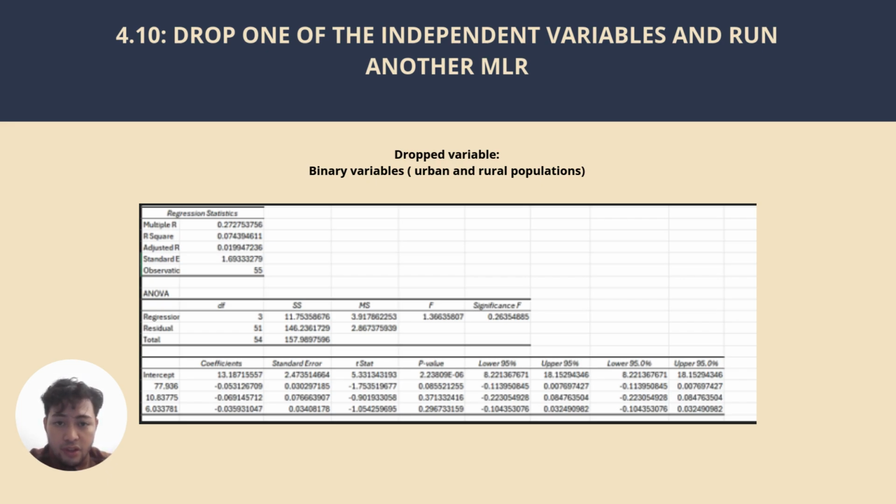4.10 drop one of the independent variables and run another multiple linear regression. These are the results for the new multiple regression when we drop the binary independent variable. We get the R squared equal to 0.074 and the adjusted R squared is 0.0190.